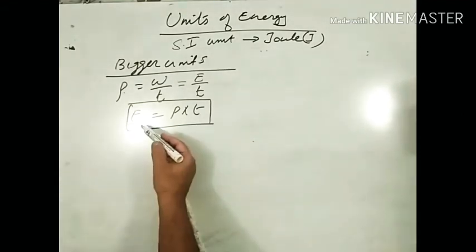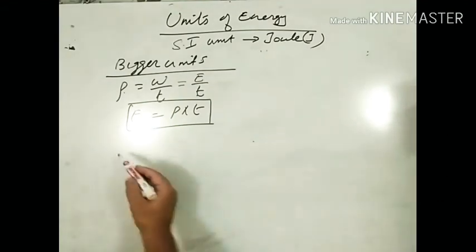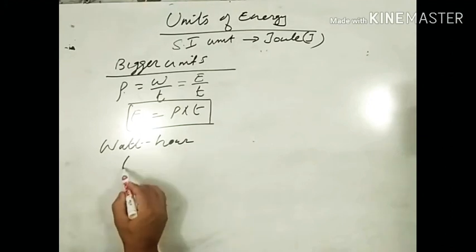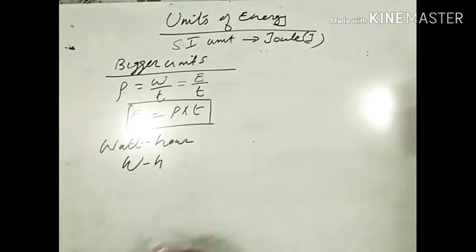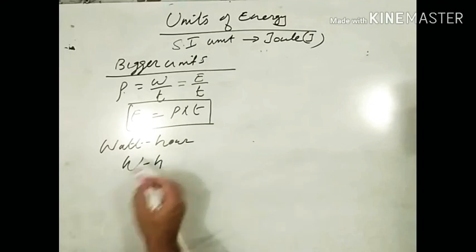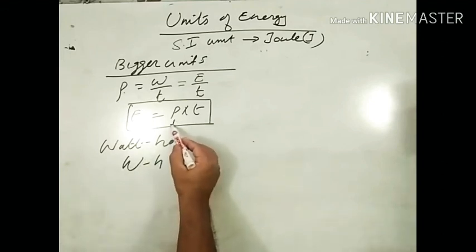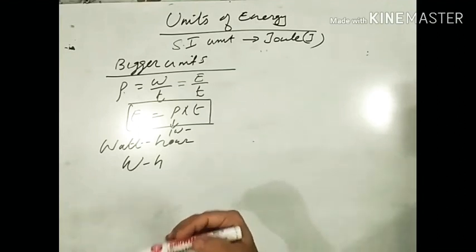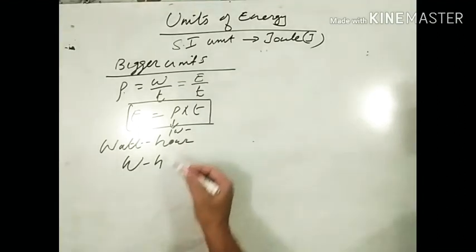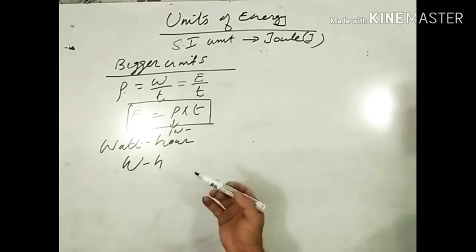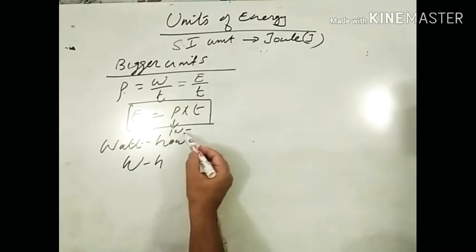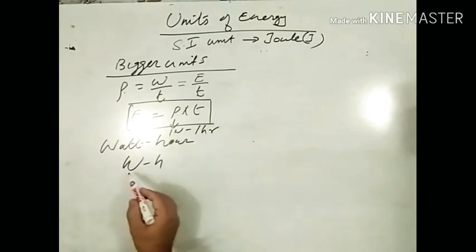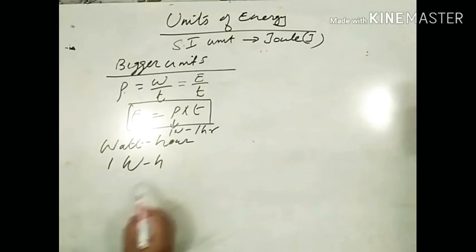Okay. So what are the bigger units of energy? I can say it is watt hour, abbreviated as WH. What is 1 watt hour? 1 watt hour is the energy spent by a source of power 1 watt used for a time of 1 hour.